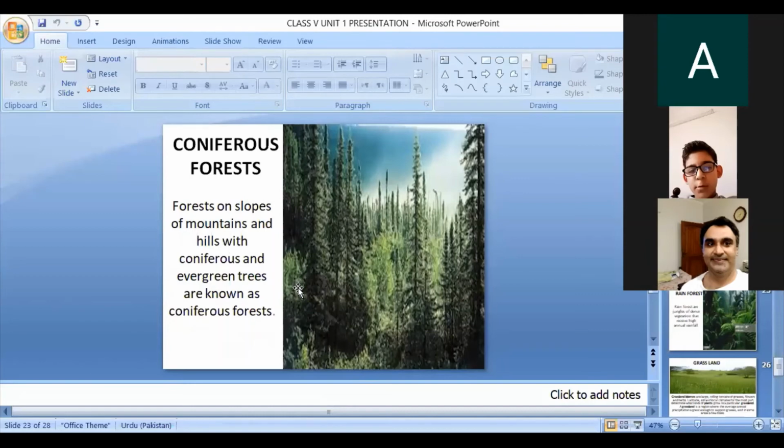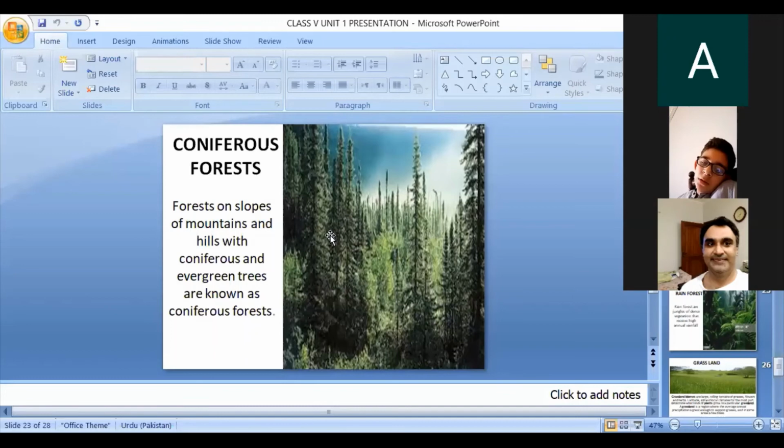Coniferous trees have needle-like leaves. You can see it in the pictures. Some trees remain green throughout the year. They never shed their leaves, so they remain green throughout the year. They are called evergreens. The temperatures of coniferous forests are usually cold in winter and moderately warm in summer.